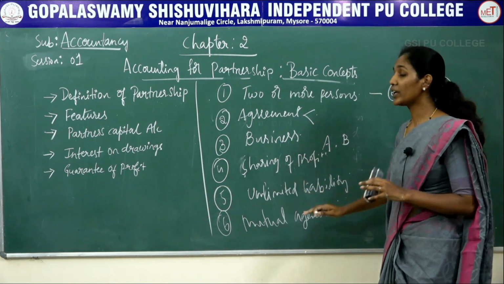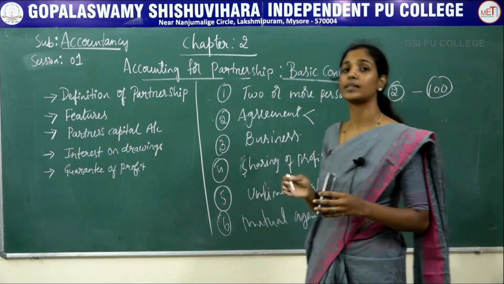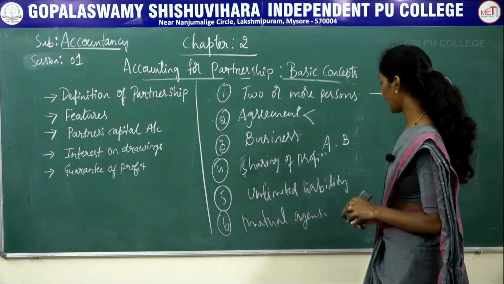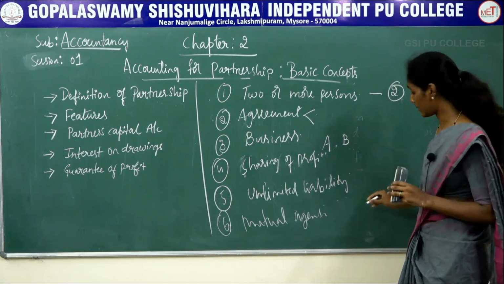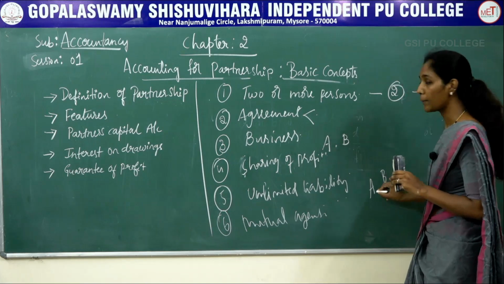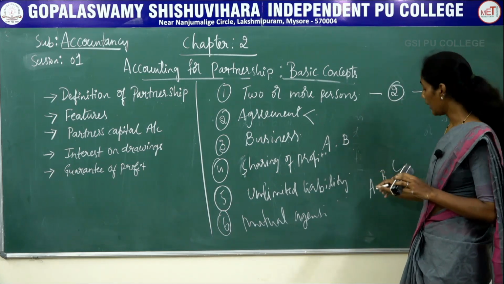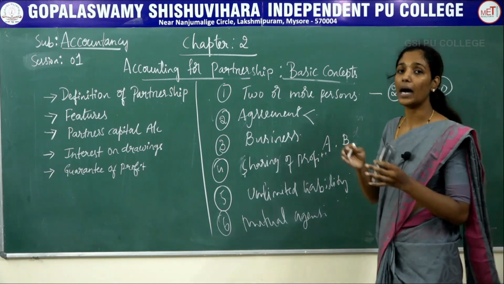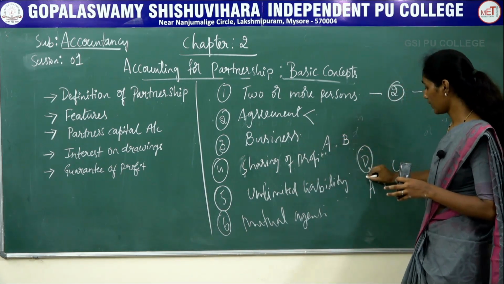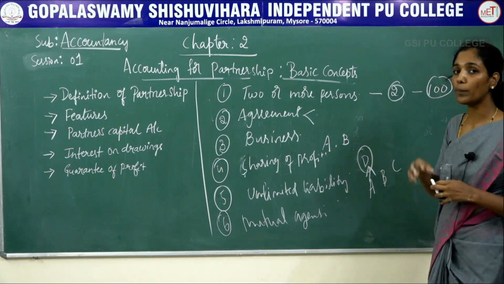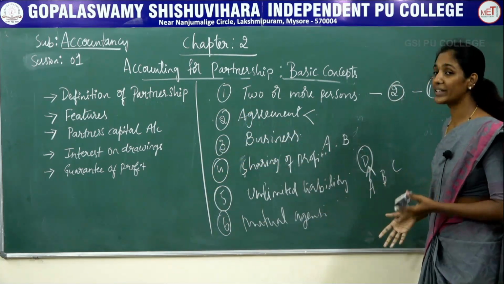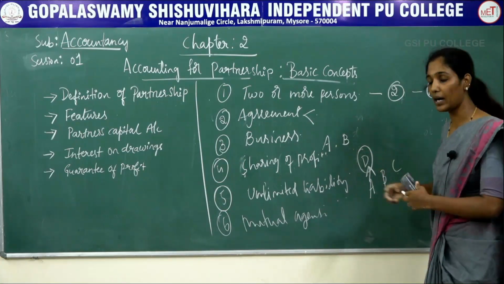So here each and every partner has mutual understanding between themselves. Take for example, there are three partners, let them be named A, B and C. Here A wants to make an agreement with a third party called D. So before making an agreement with the third party, A has to take consent from the other partners called